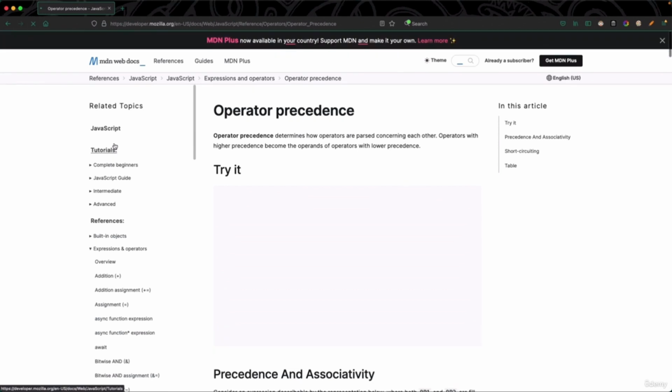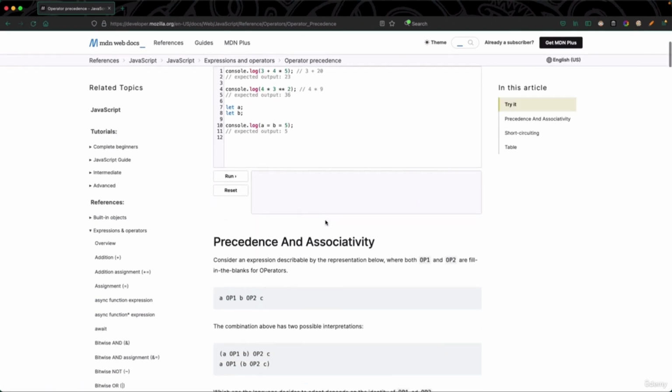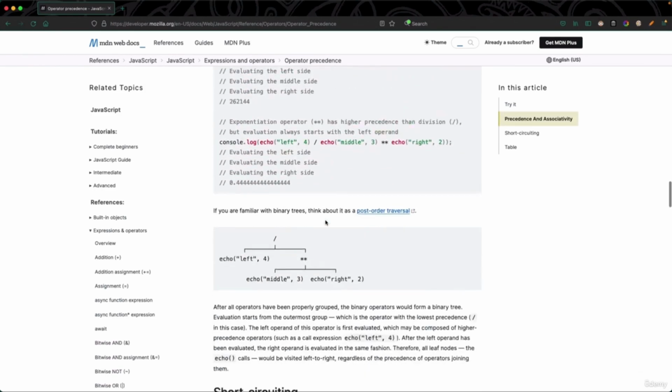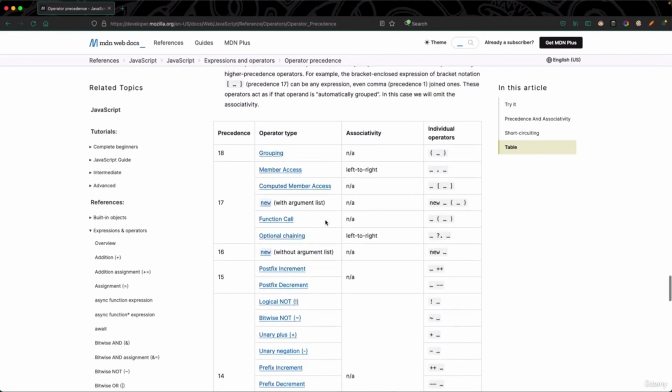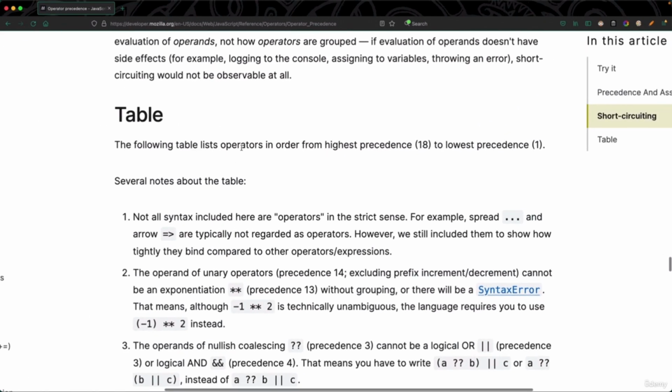Click this, and let's go a little down. We will find a table, and we found the table. If you read, it says the following table lists operators in order from the highest precedence to the lowest precedence.